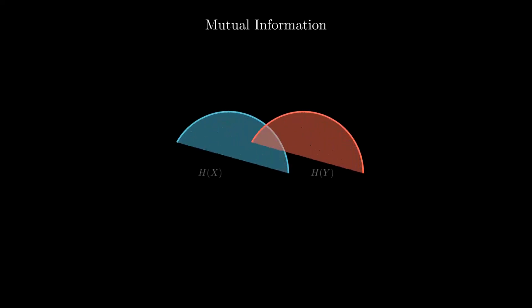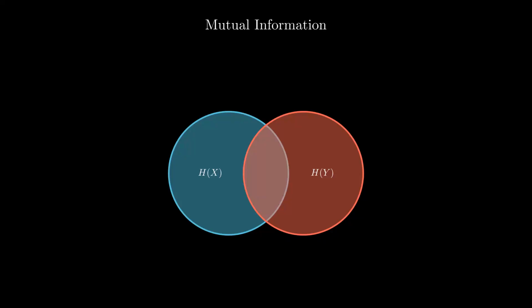Building on our understanding of individual and conditional entropy, we arrive at the core measure of correlation, mutual information. This quantity, denoted as I of X and Y, represents the intersection of our two sets. It quantifies exactly how much information variable X tells us about variable Y. But how do we calculate this intersection using the tools we already have? Intuitively, it is a reduction in uncertainty. Imagine starting with all the information in X, represented by this entire blue circle.